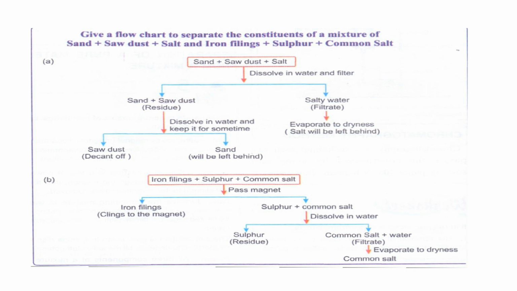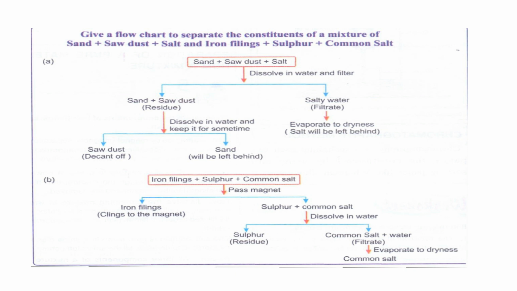Here in the residue we have sand and sawdust. We dissolve in water and keep it for some time. Which process can we use to separate sawdust? By the process of decantation, and sand will be left behind. Then iron filings, sulfur and common salt: we pass a magnet, so iron filings can be separated by the magnet. Sulfur and common salt are dissolved in water; sulfur will be the residue and common salt in the filtrate. So we do the evaporation and we can separate the common salt.